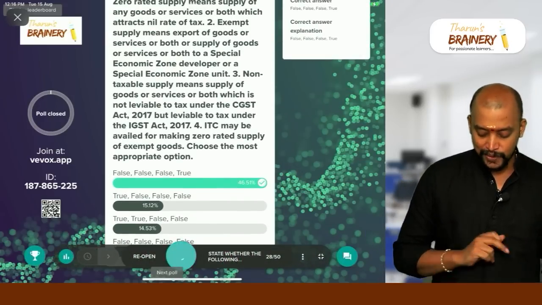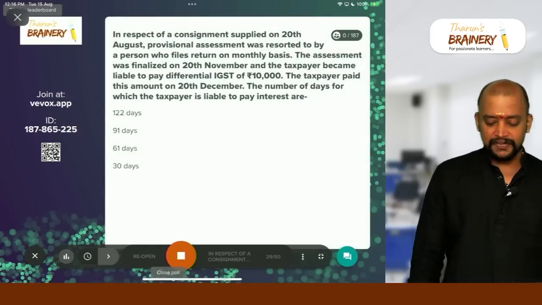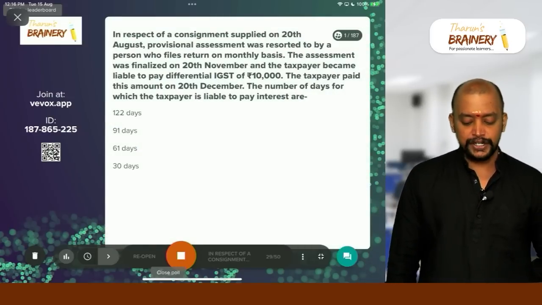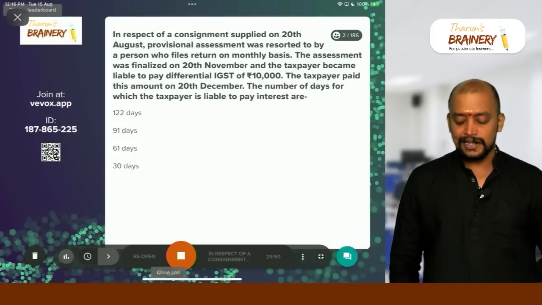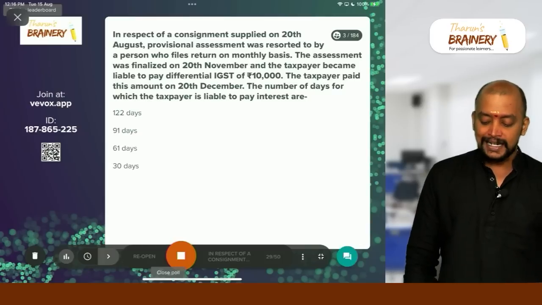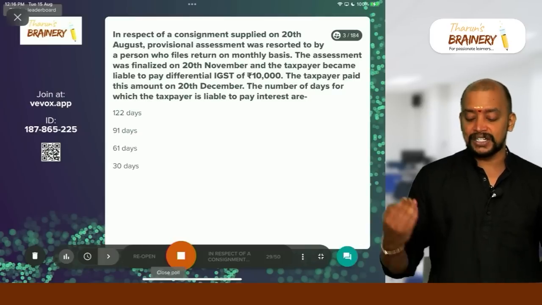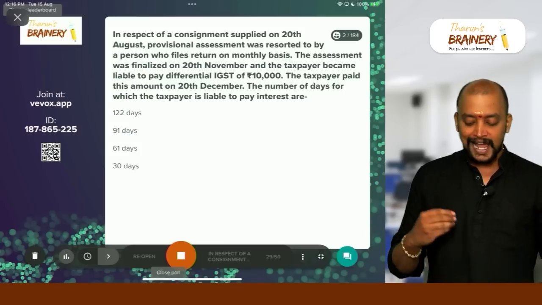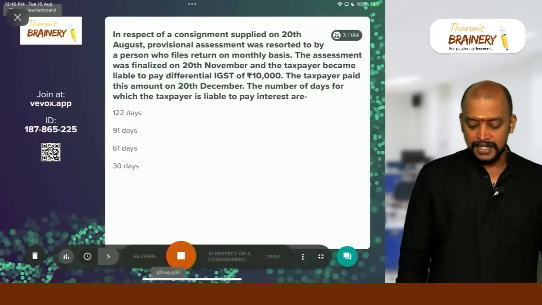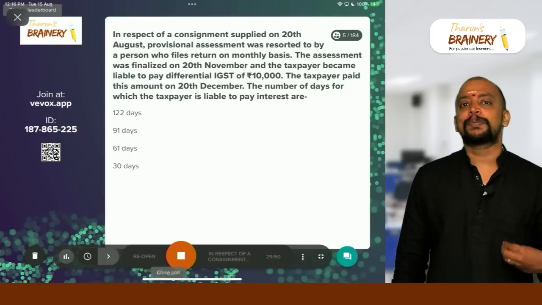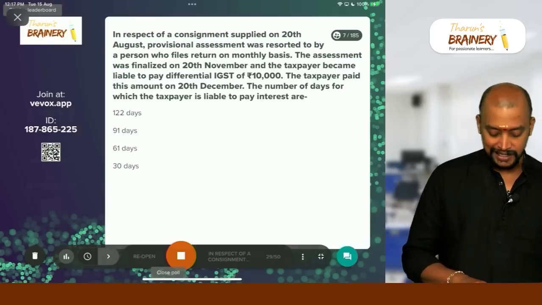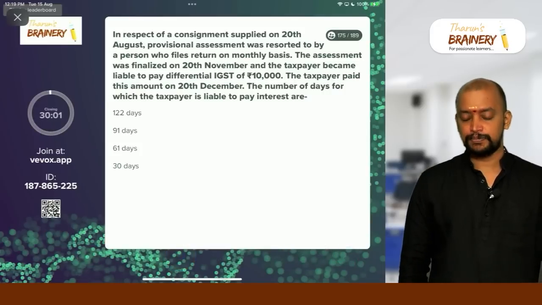Okay, now next one, 29. In respect of consignment supplied on 20th August, provisional assessment was resorted to by a person who files returns on a monthly basis. The assessment was finalized on 20th November and the taxpayer became liable to pay differential IGST of 10,000. The taxpayer paid this amount on 20th December. The number of days for which the taxpayer is liable to pay interest are. So this is interest computation, number of days. Okay, time's up.